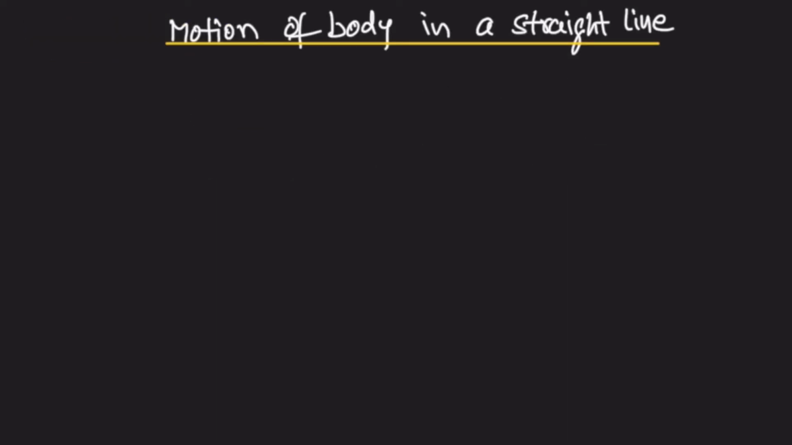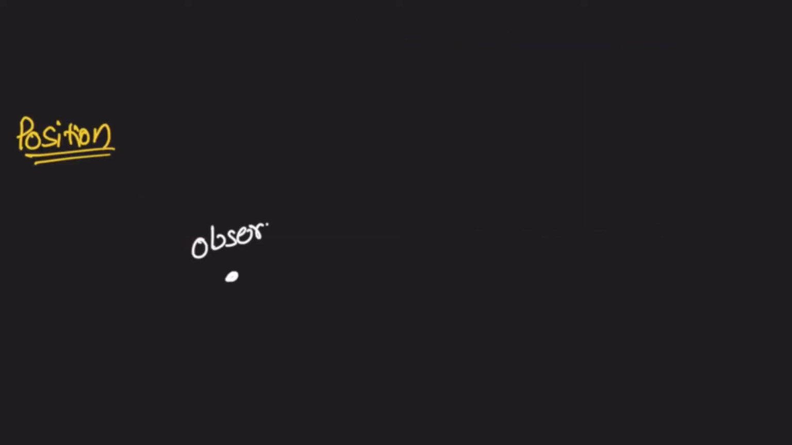Motion of the body in a straight line means the body is moving in a straight line, so we observe the body's motion along a straight line. Suppose the observer is at this point. We take this as a reference point. Suppose the body is at this point. So this point is the position of the body.